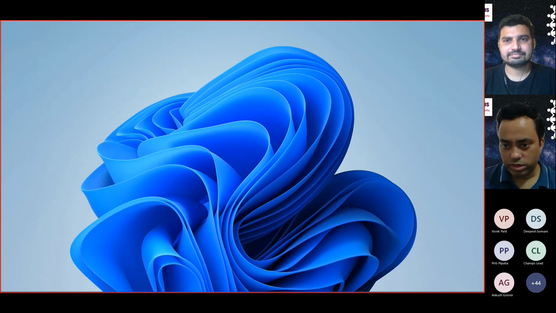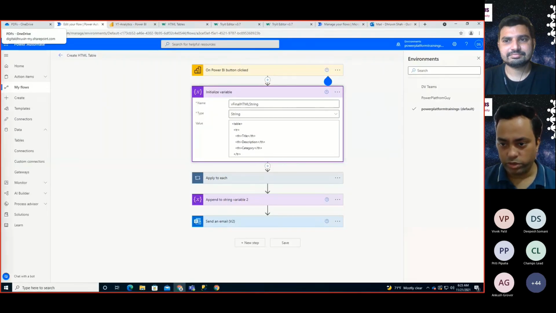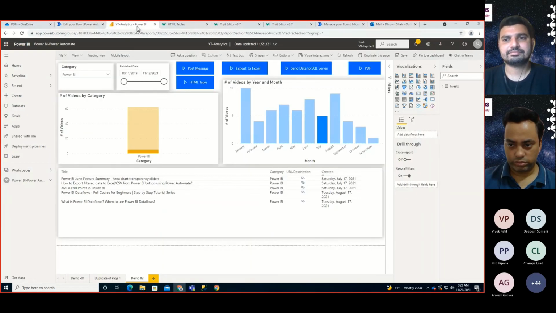Okay, there is a next question, same from Bipin. If we are using Dataverse as a data source in Power BI, how can we pass lookup field name and option set text value to Power Automate from Power BI? So look, no matter which data source you are using, the only thing that matters is that you have used Dataverse inside your Power BI report anyhow.